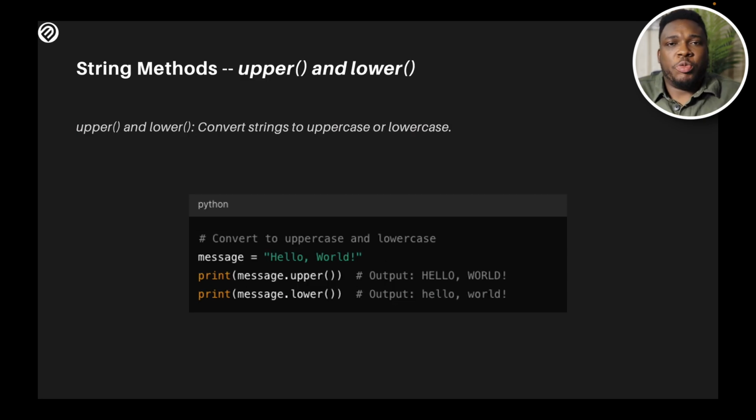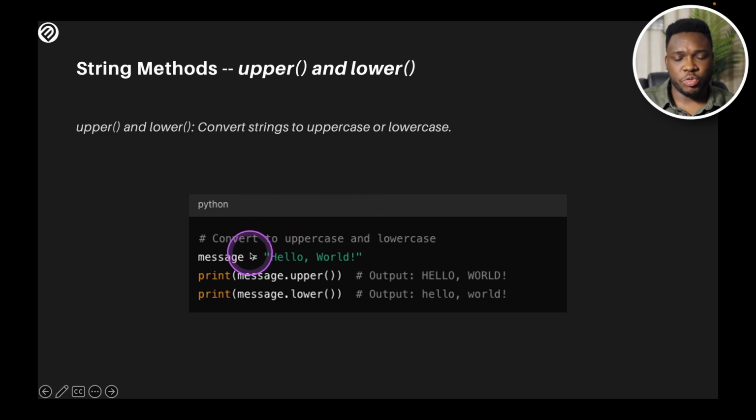And just like we have within data structures, in strings we have string methods. We have the upper and the lower. This is a very, very useful method that is used in strings, because you are able to convert strings to upper or lower cases depending on the use case you're working with.